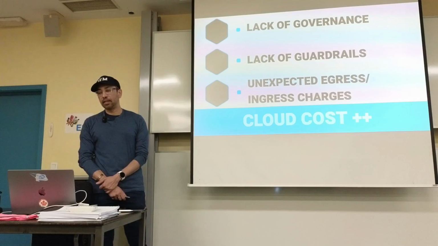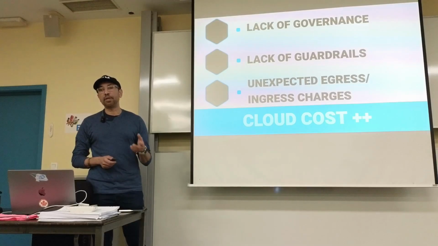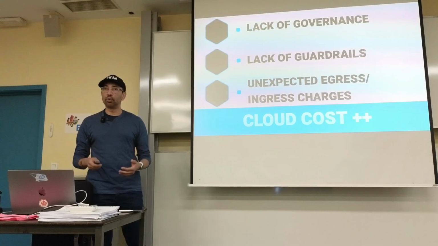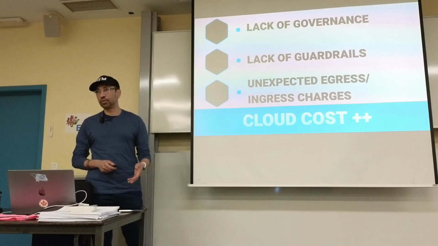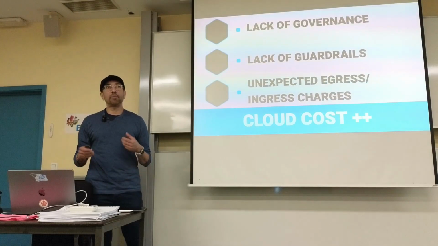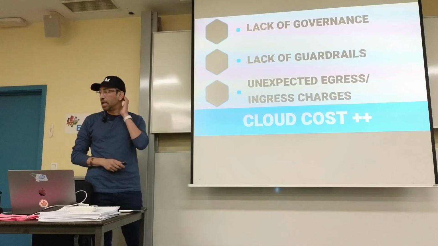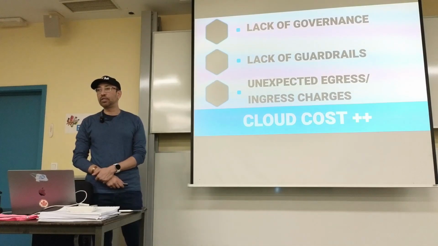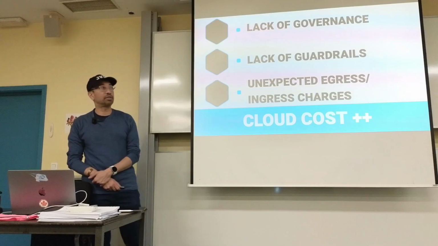The lack of governance points to a company or a team not having proper rules for how they should be using the cloud. Now, as developers, we hate rules, right? We want to be able to do whatever we want. But there has to be someone or a team somewhere in the company that sets rules for how things are supposed to be used, how they're supposed to be provisioned, okay?